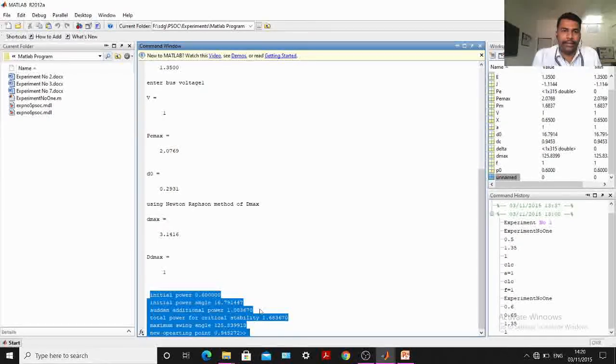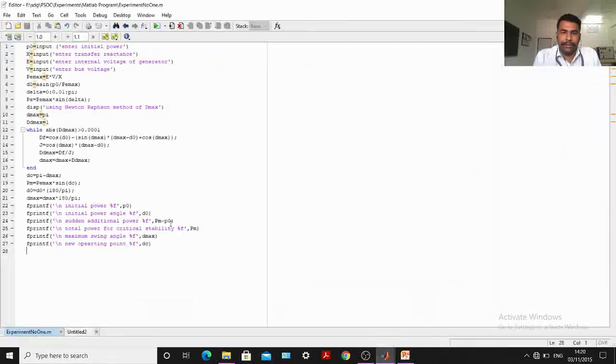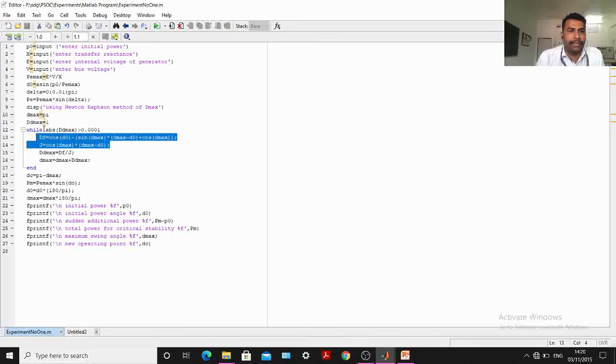Likewise, you can check many programs, you can change the program by some other method, you can make changes in the program and use some other method. Here I have used the Newton-Raphson method of iteration. You already studied the Newton-Raphson method in the second year subject, numerical methods. Same method I have used in this particular program.